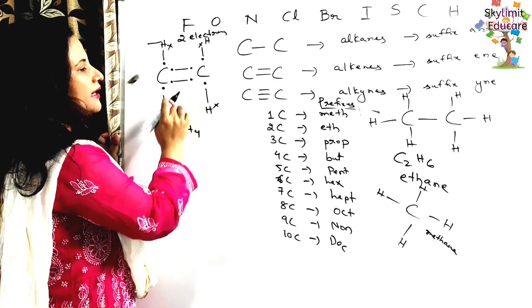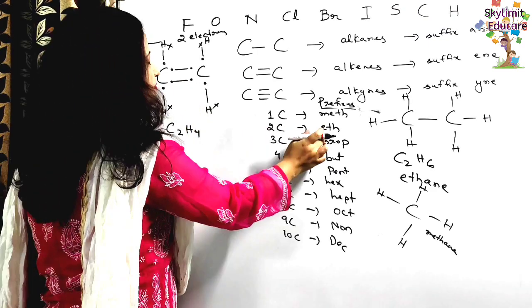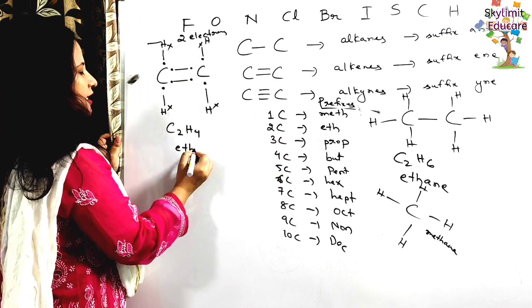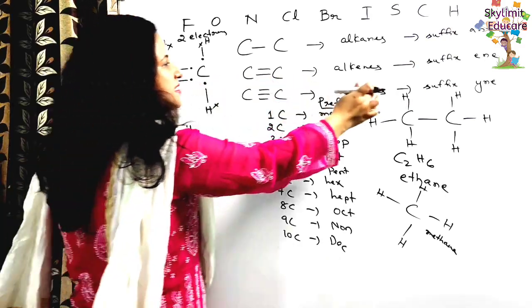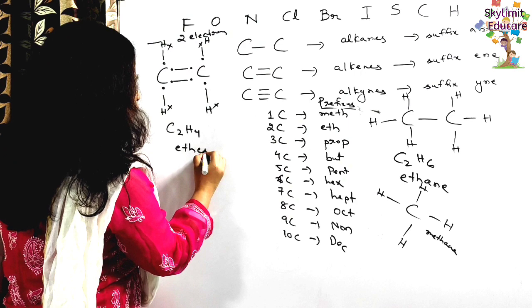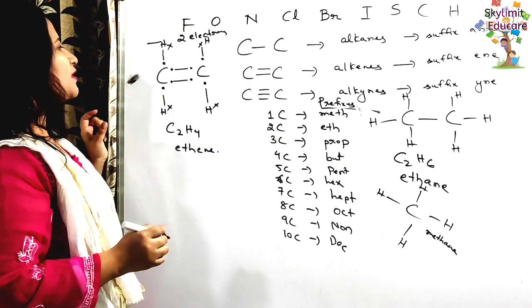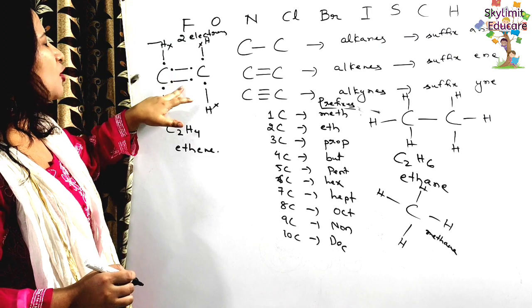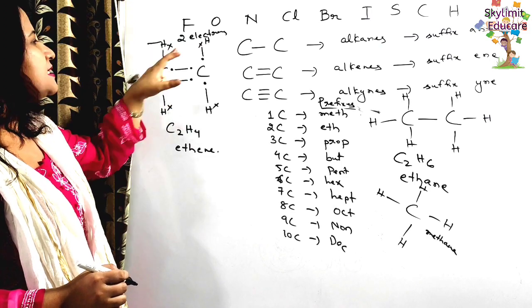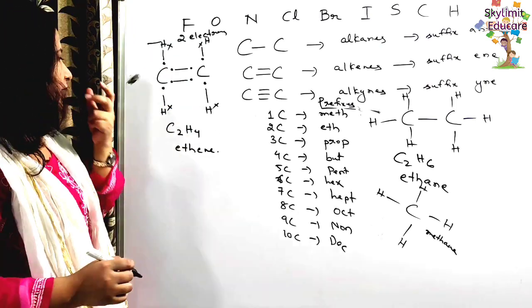So how will you name this compound? How many carbon atoms? 2 carbon atoms, so the prefix is eth. And the double bond is there. What is the suffix for a double bond? Ene. This is called ethene. So these are some examples of compounds. This compound is an example of a compound having a double bond as well as single bonds. One more example we can take.